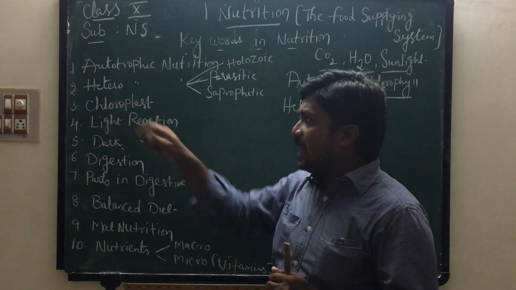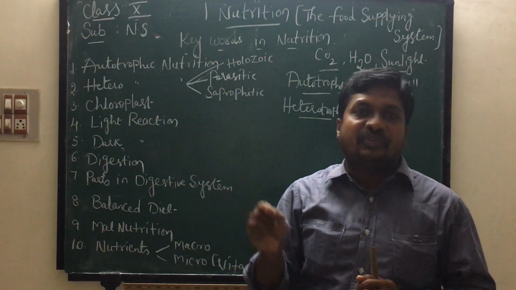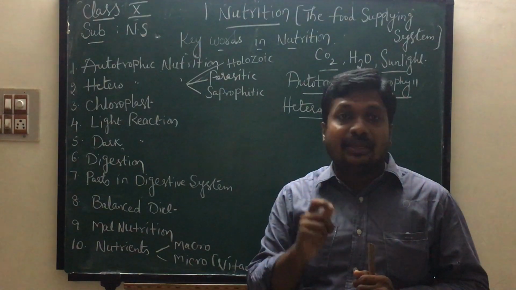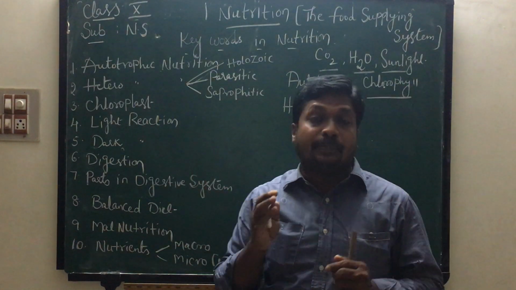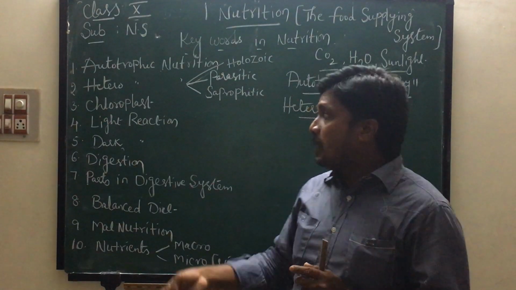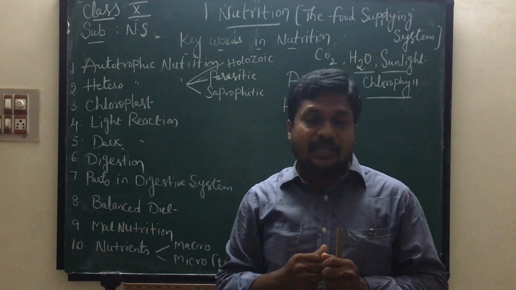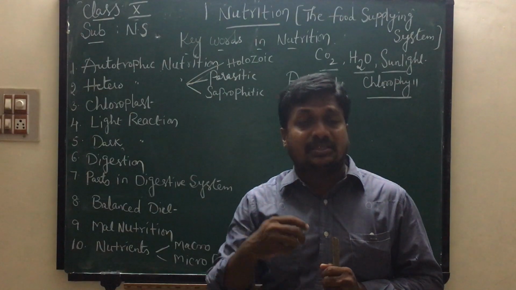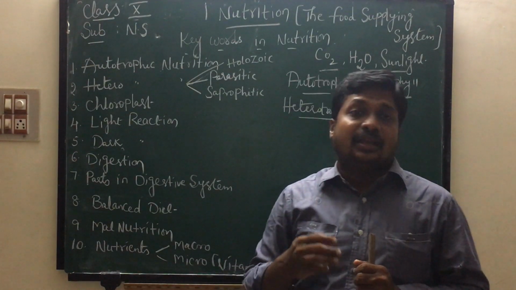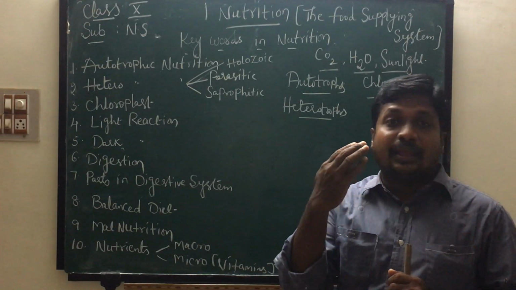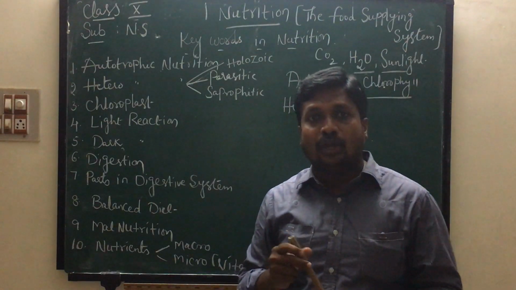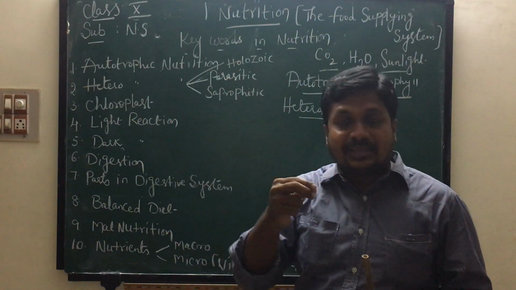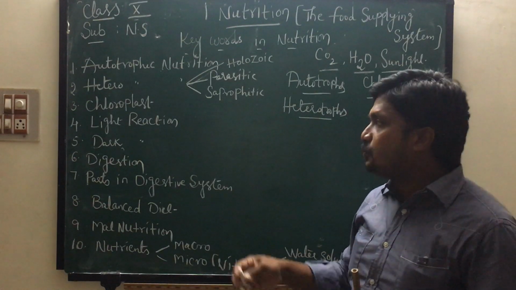Next one is chloroplast. What is meant by chloroplast? Already we learned in previous class. It is a disc-shaped structure present in green plants. It is an organelle only present in plant cells. This chloroplast helps to trap solar energy to prepare food in the process of photosynthesis. And also we learned about the structure of chloroplast. Chloroplast has three membranes: outer membrane, inner membrane, and thylakoid membrane. This chloroplast is the organelle, present only in plant cells, that captures sunlight to prepare food.